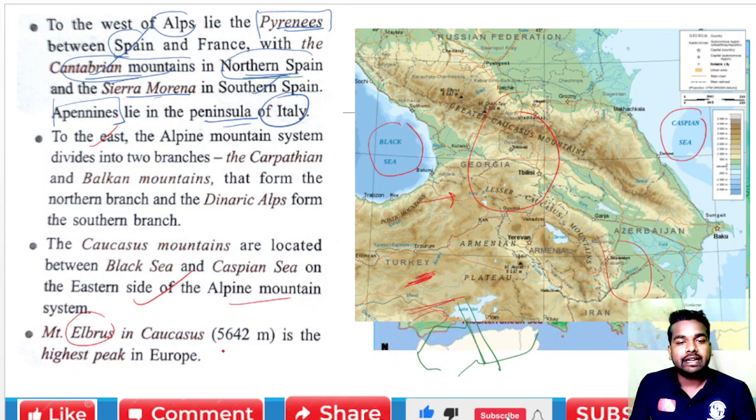What is its height? Mount Elbrus is 5,642 meters. It's the highest peak in Europe. So this is a very important question, okay. Mount Elbrus, in the Caucasus mountain, about 5,642 meters, is the highest peak in Europe.